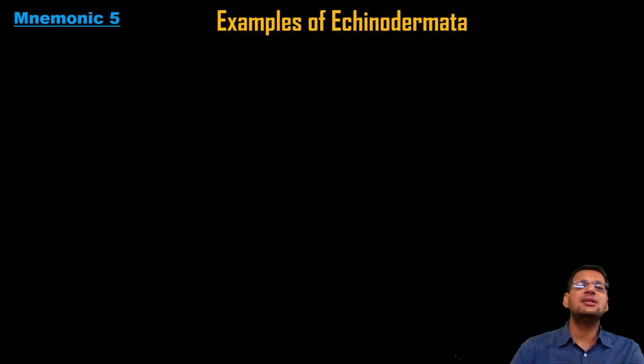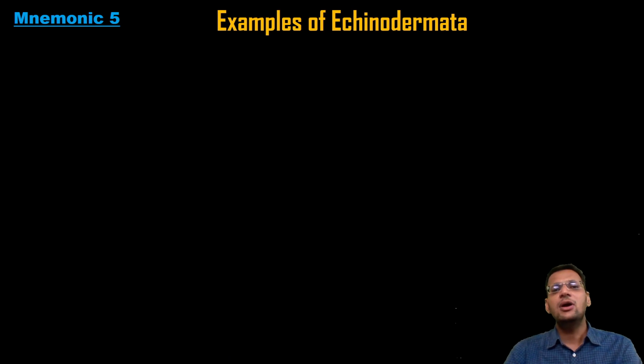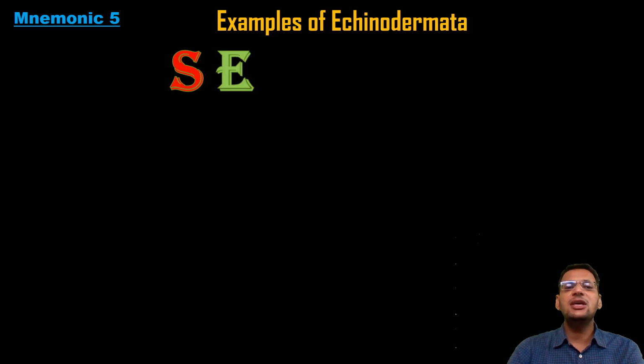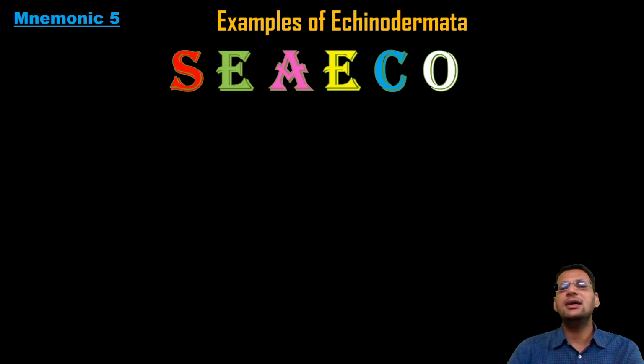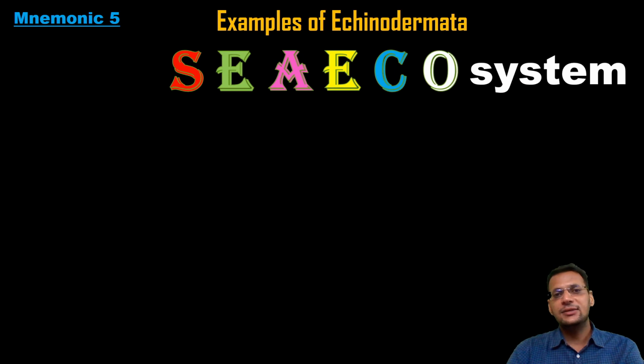Next mnemonic, this is the mnemonic to learn the examples of Echinodermata. Now about Echinodermata, we very well know one thing, that all the echinoderms are marine animals, that means they are found in sea. So whenever you come across the word echinoderm, the first thing that comes to your mind is that they belong to sea ecosystem. By remembering the sea ecosystem, you can remember all the examples of Echinodermata.